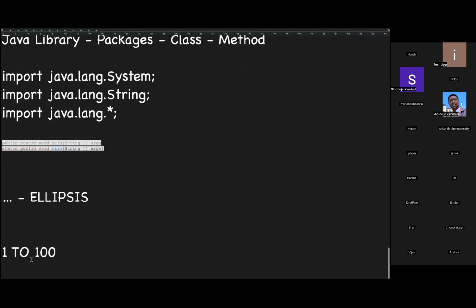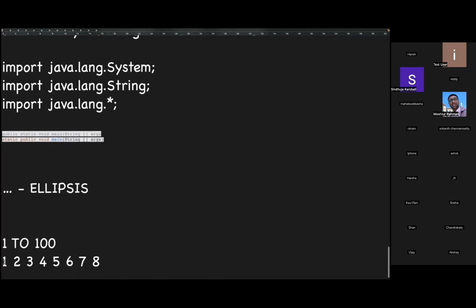So when I mention 1 to 100, what does it mean? I don't want to write everything out. If I want to assign an assignment, I cannot say 1, 2, 3, 4, 5, 6, 7, 8 till 100. No, that is not the way. Basically, how can we give the information with the minimum and upper limit? Like this.